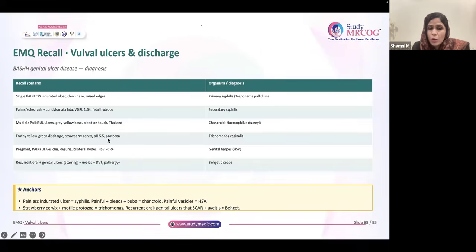Frothy yellow discharge, strawberry cervix, again trichomonas. Pregnant, painful vesicles, HSV PCR, it is genital herpes. Recurrent oral genital ulcers plus uveitis plus TVT plus pathology, it is Behçet's disease.